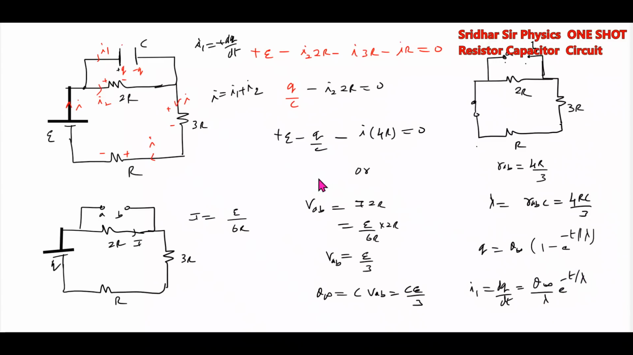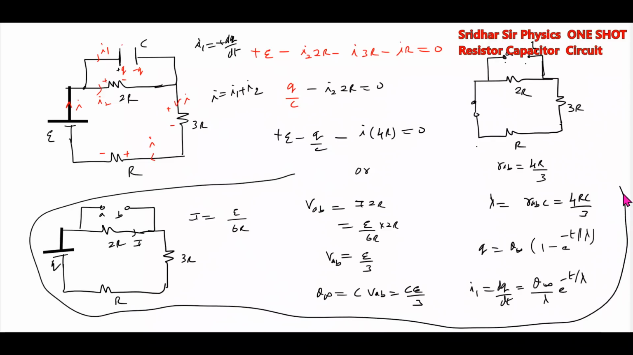You have two approaches. This is one approach: if you know the differentiation and integration, use this one. Or this is the steady state approach, if you're not good in calculus. So where a cell is there, you have to replace it with a short circuit or with its internal resistance. There is no internal resistance of the cell, it is 0, therefore we are replacing it with a short circuit.